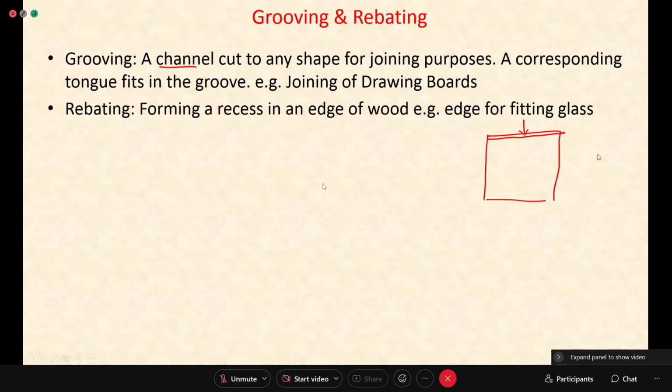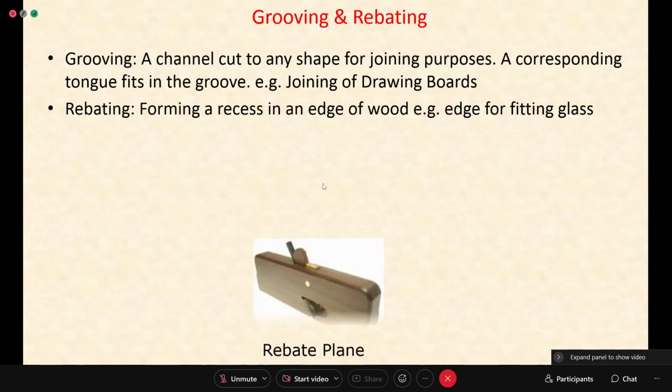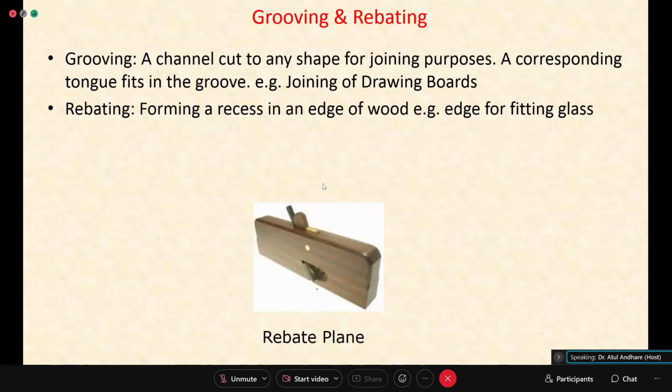So riveting also there, that I said, is for fitting a glass. So grooving or riveting, these are the two operations which basically make a recess or a channel. For that, the device used is called a rivet plane if you are using a riveting operation.